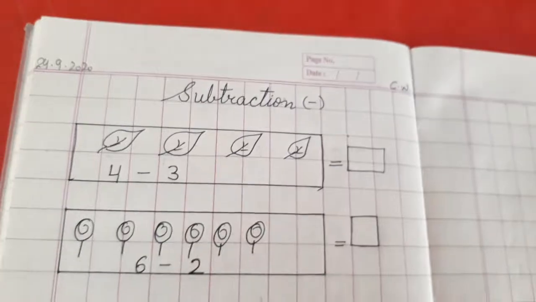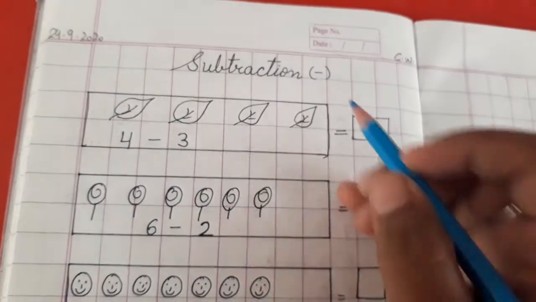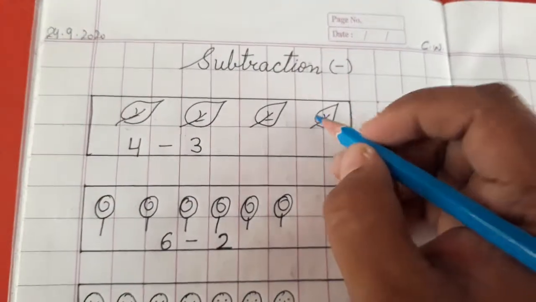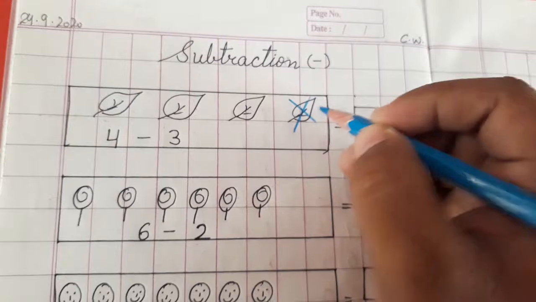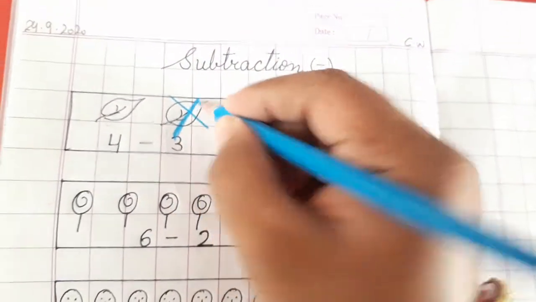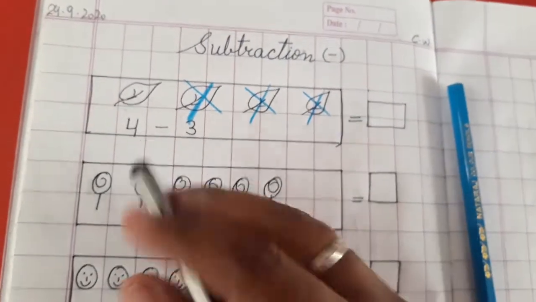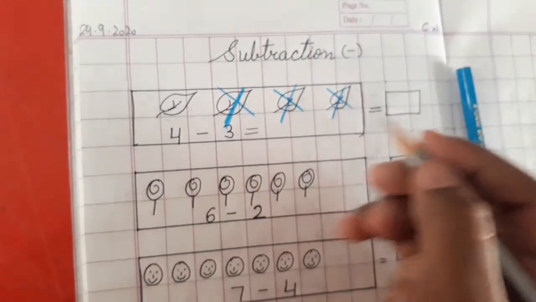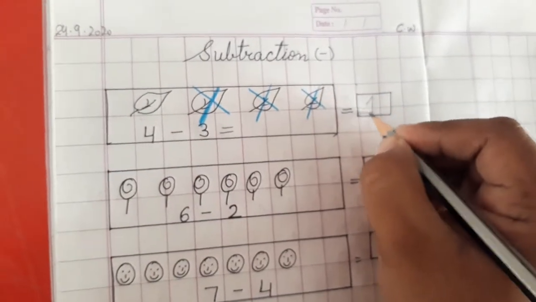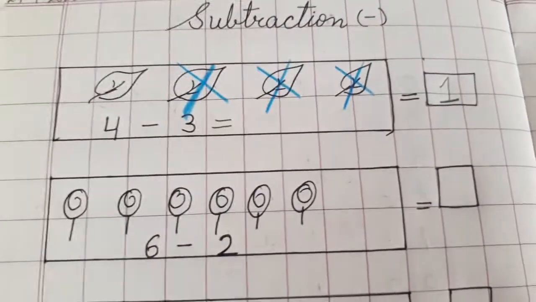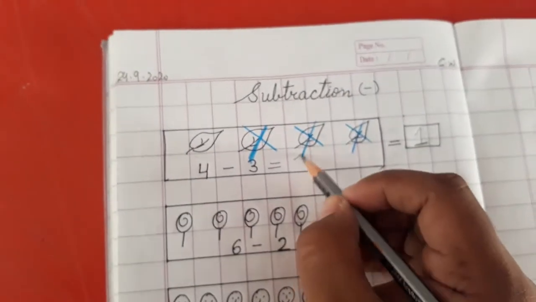3. When you are going to begin the work to cut the pictures, always begin from the right hand side. Right hand side से left hand side तक cut करेंगे हम. So 1, 2, 3. Clear? So now how many are left with us? Only 1. So what we are going to do? We are going to put an equal to mark here, or you can directly write down here 1. Like this you will do this work. Clear? You can write directly 1 here.